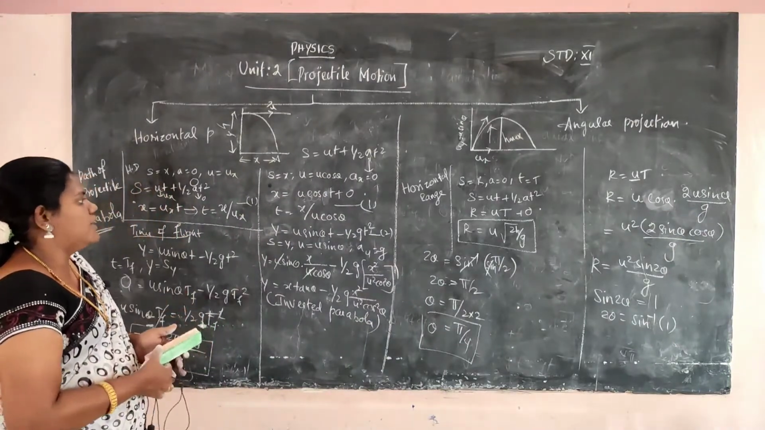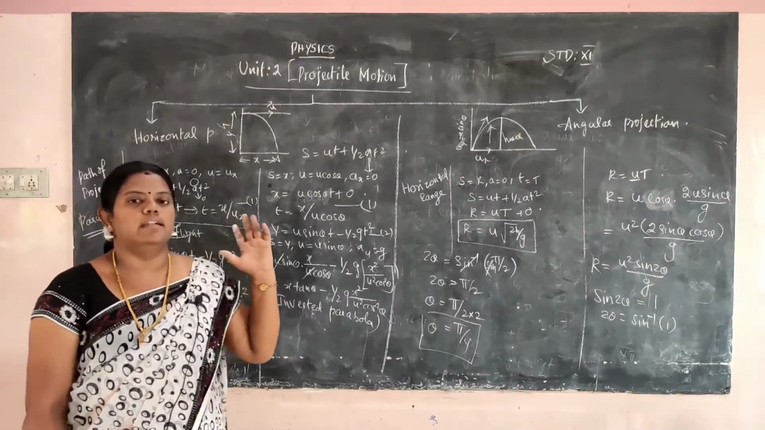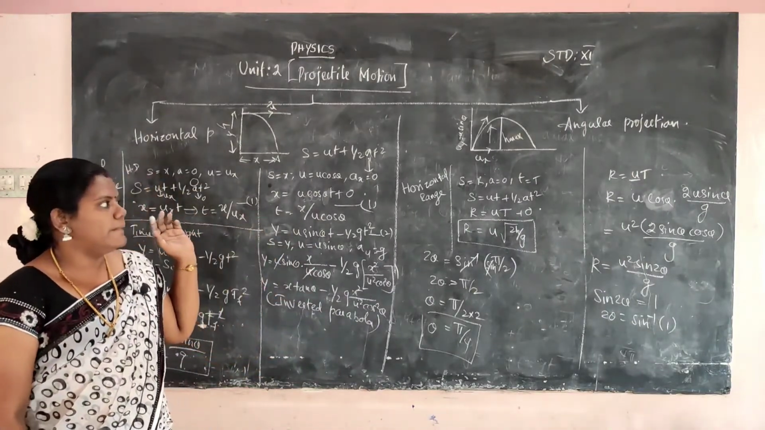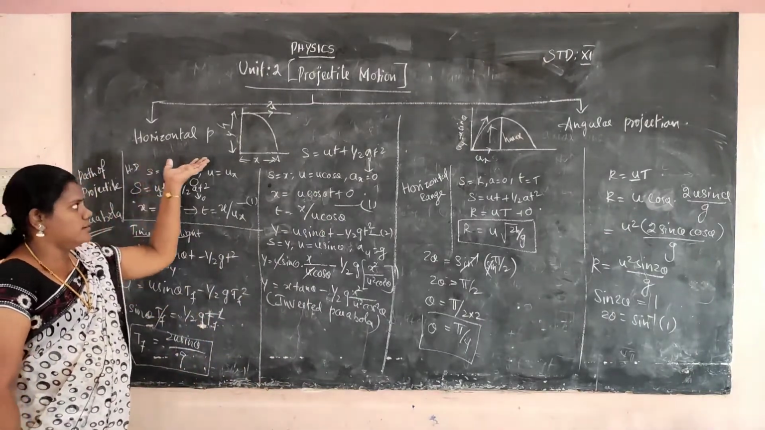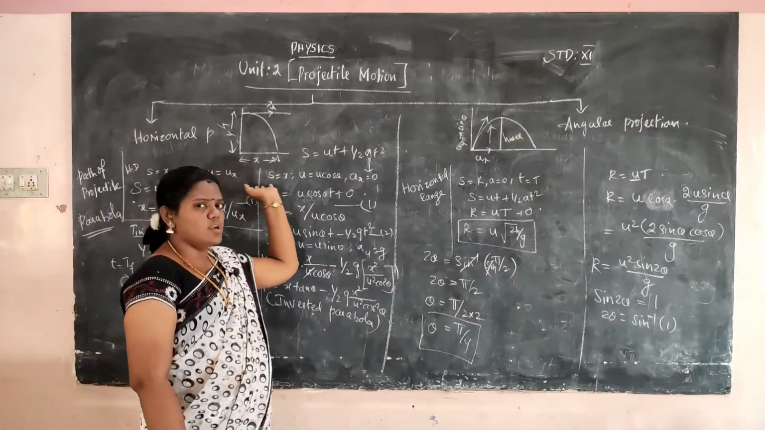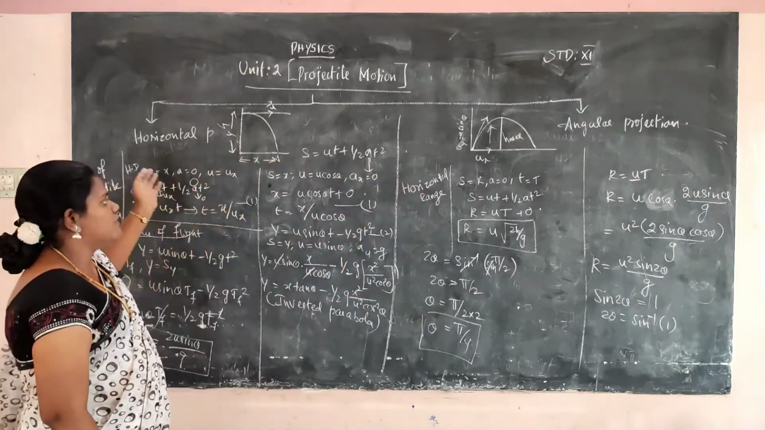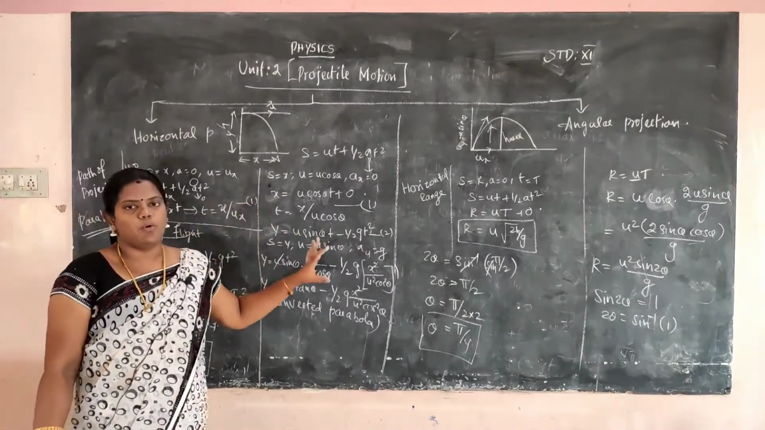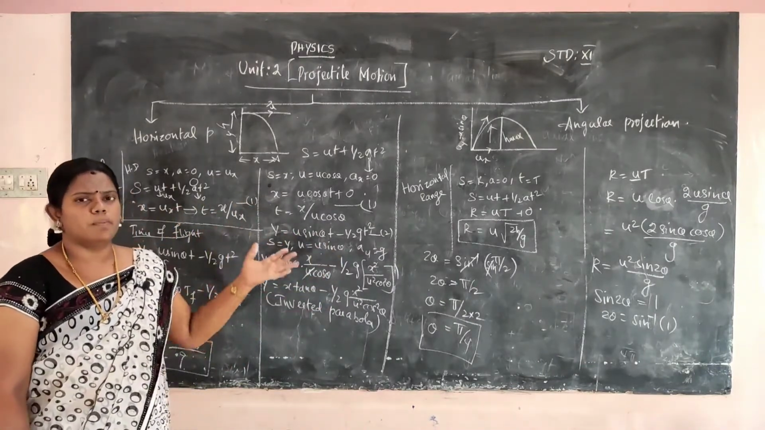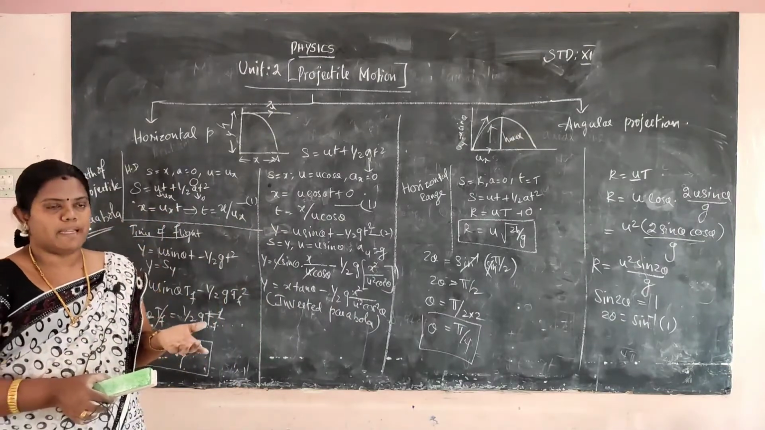So this is the way we easily find out the path of the projectile, time of flight, horizontal range and velocity. Okay. So this is the horizontal projection, this is the angular projection. In horizontal projection, first you have to calculate the path of the projectile. Path of the projectile is a parabola. But in angular projection, the path of the projectile is an inverted parabola.